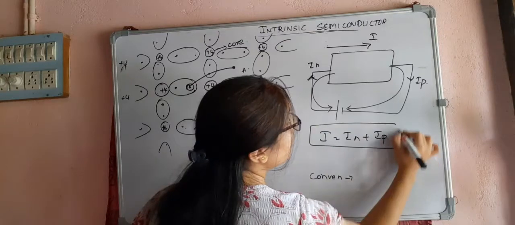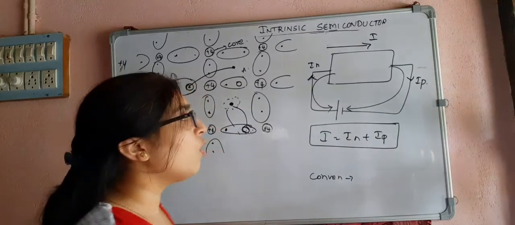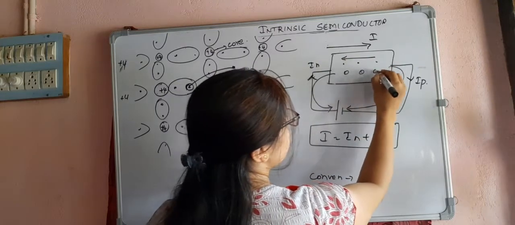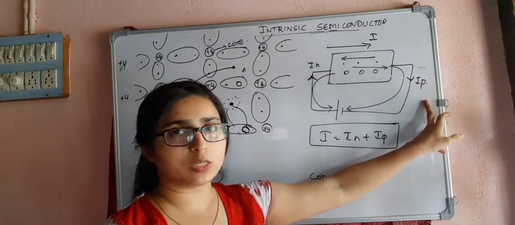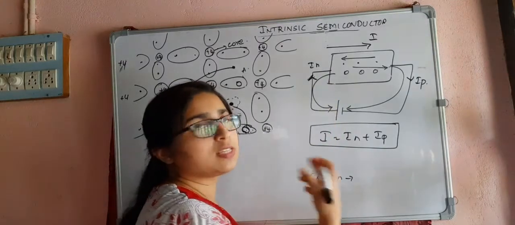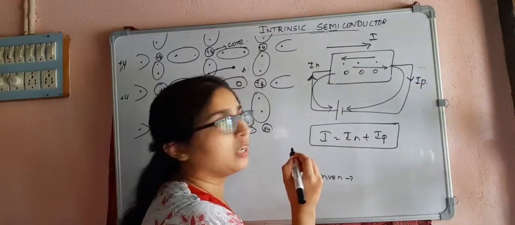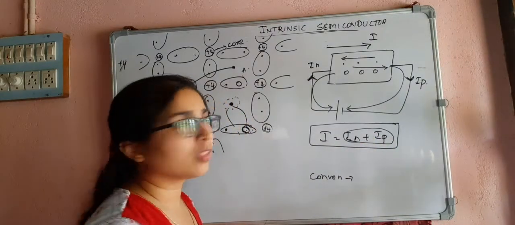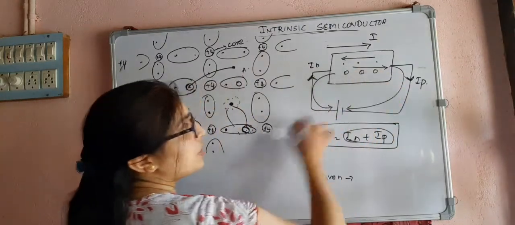It is because of both the carriers, that is, both the free electrons and the holes. So the movement of electrons is like this, and the movement of holes is like this. But I am considering the hole current in the same direction because it is positively charged. Only in the case of electrons am I considering the opposite direction, because it is the conventional flow of current. The total conventional current flowing here is, see, both are in the same direction, so I have added IN plus IP. And these charge carriers will be moving in the opposite direction.